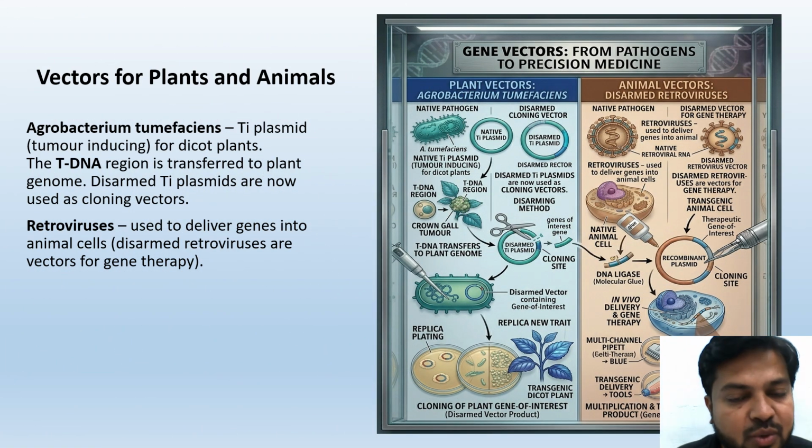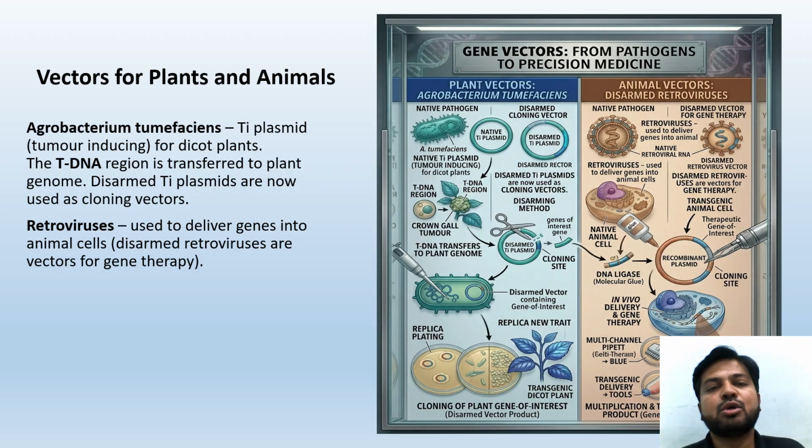Vectors for plants and animals. The most commonly used vector for plants is from Agrobacterium tumefaciens. The Ti plasmid, that is the tumor inducing plasmid. Ti stands for tumor inducing. A direct question could be asked for dicot plants. The T-DNA region is transferred to the plant genome. Disarmed Ti plasmids are now used as cloning vectors.